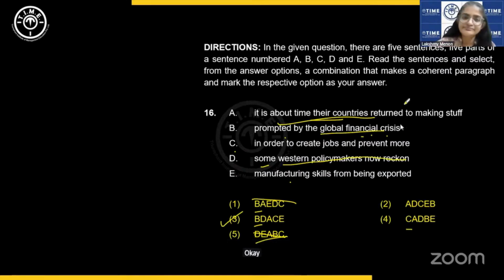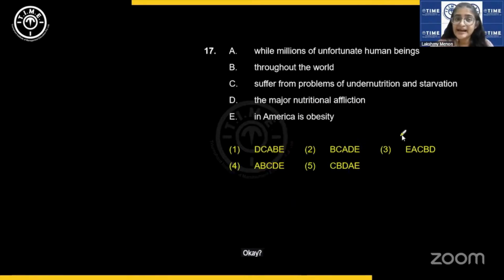Okay. Fine. The grammatical structure is also very short, an easy sentence. Please try to unscramble this.